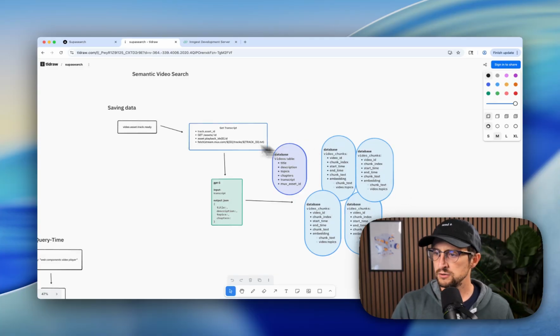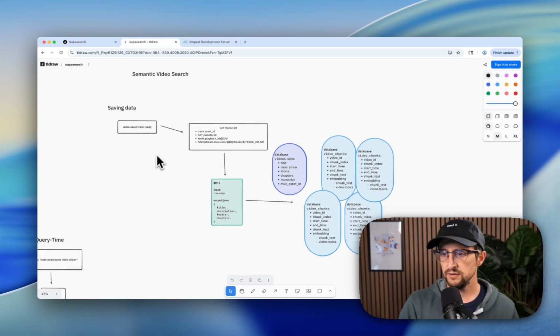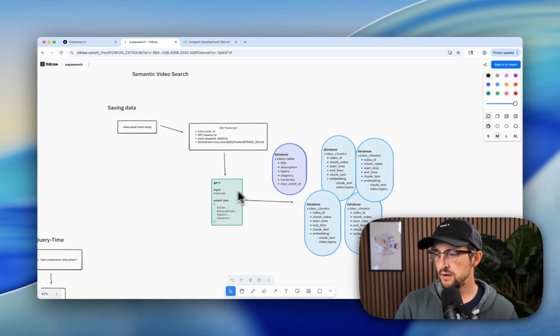So here's just a quick look at what that flow looks like when Mux has a video asset track ready event fired off from the webhooks. It's handled by the Supabase function here, where we get additional information about that video. We then store that additional information. We have the chunks that we've created through GPT-5, storing that in our table, and we also have a videos table that stores a title, description, topic, and the Mux asset ID so we can refer to it later.